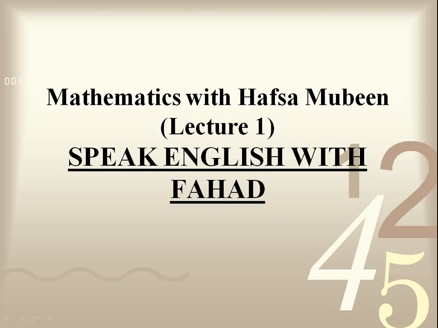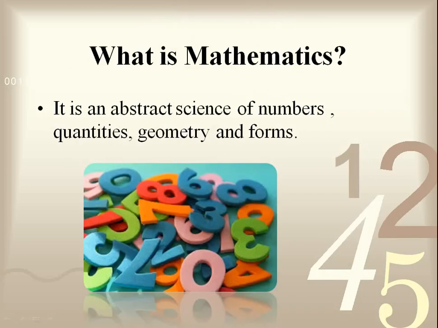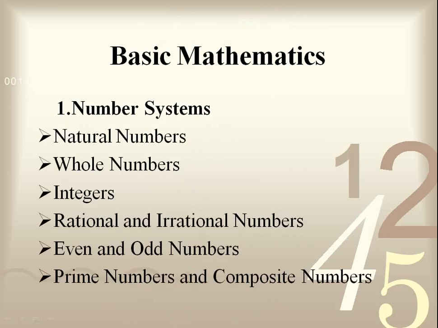First of all, I will tell you what is mathematics. It's an abstract science of numbers, quantities, geometry and forms. We'll start from basic mathematics, and the first topic we'll study is number system. In number system, I will tell you about natural numbers, whole numbers, integers, rational and irrational numbers, even and odd numbers, prime numbers and composite numbers.